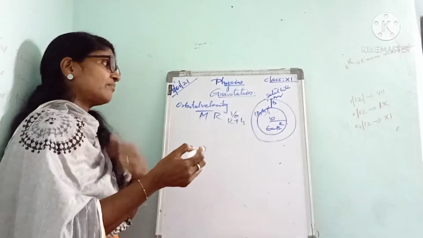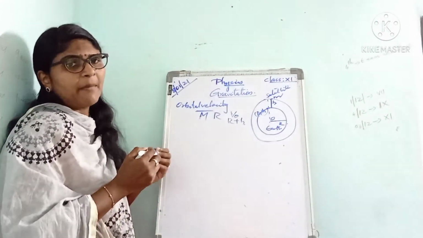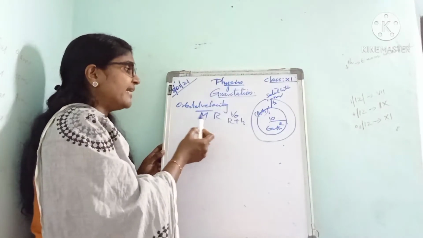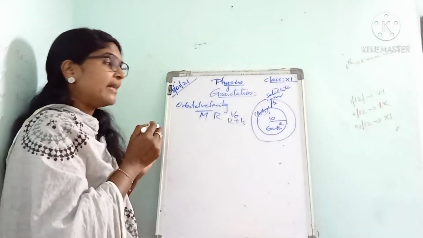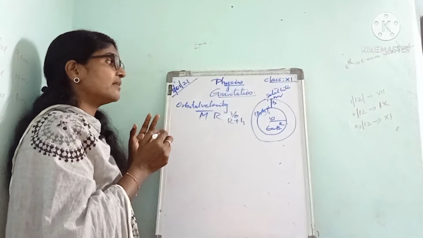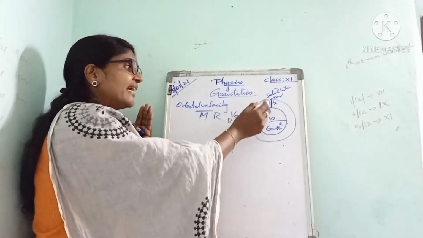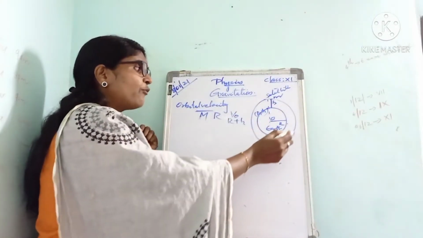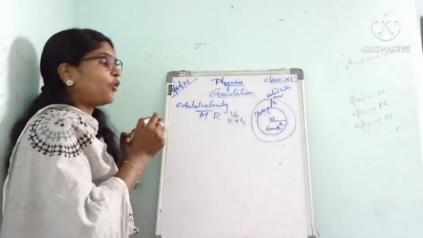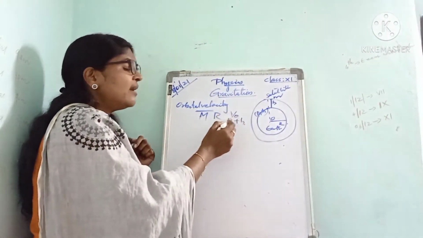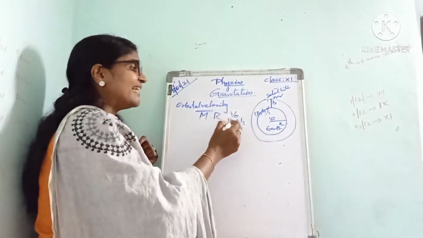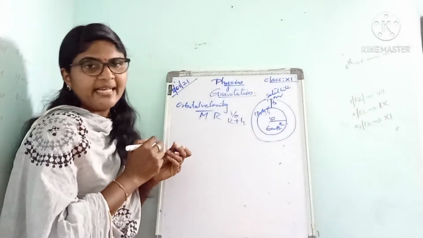Here the mass of Earth is capital M and its radius is R, and at a height h above the Earth's surface the satellite revolves around the Earth with orbital velocity VO, with orbital radius R plus h.